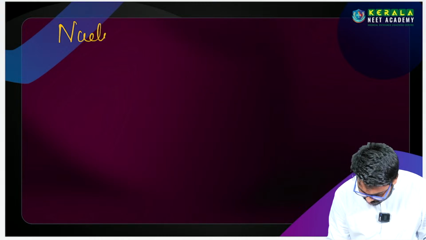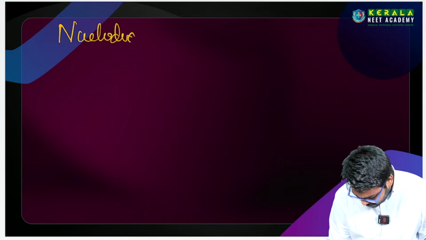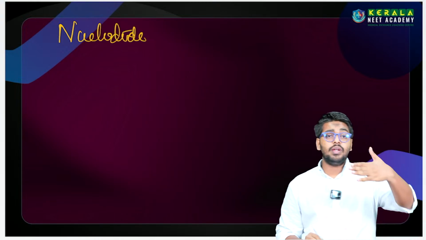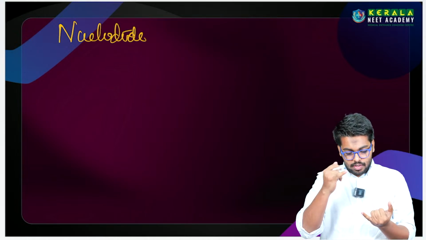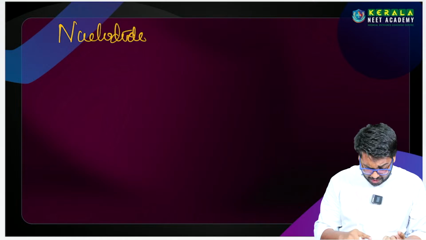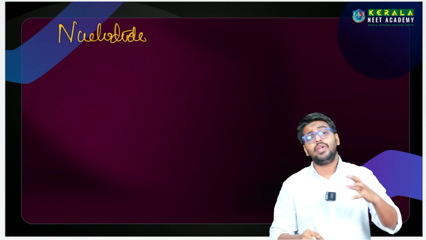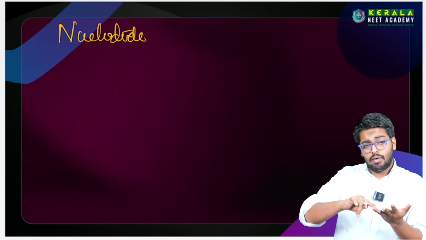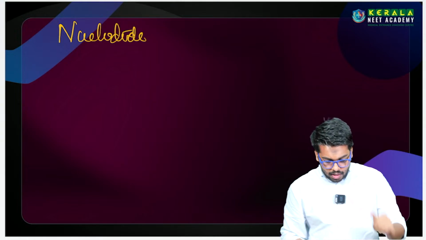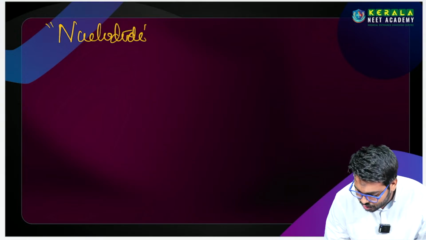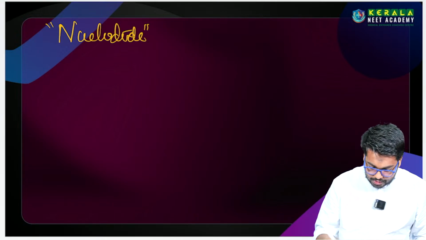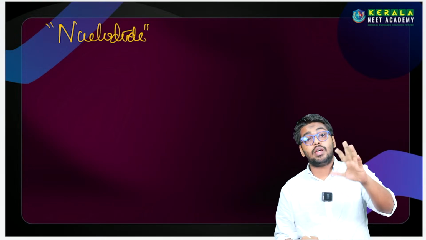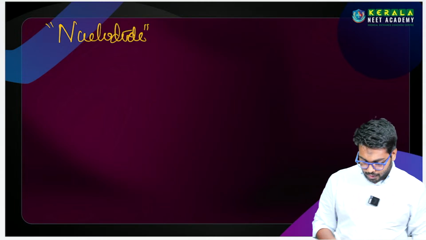So nucleotides. Before studying this structure, we need to know the components of the nucleic acid, right? The nucleotide is the basic unit of the nucleic acid. The basic unit of a nucleic acid is a nucleotide. Nucleotides are present in both DNA and RNA as well, right?